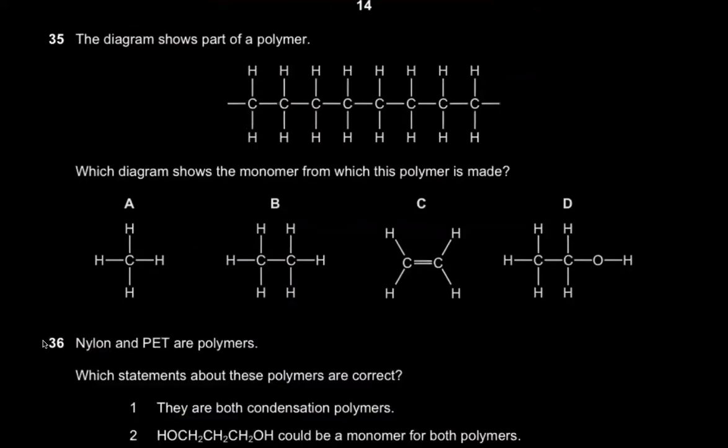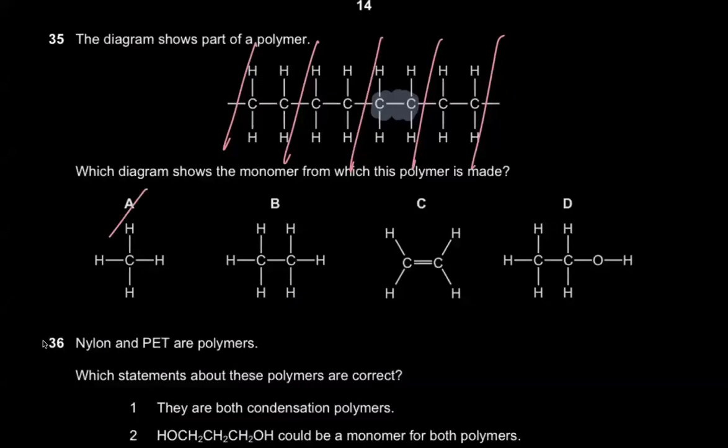Moving on. The diagram shows part of a polymer. Which diagram shows the monomer from which this polymer is made? Put a cut after every 2 carbons. Between 2 cuts, you're going to have your monomer, right? This is basically polyethene, so it's going to be made from ethene as the monomer. Check it out. This is methane. This is ethane. This is methanol, this is ethanol. No, there's no O.